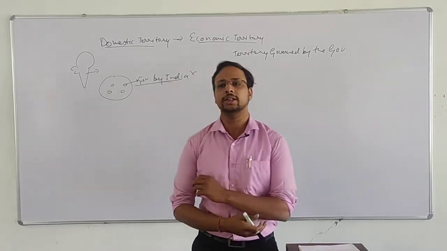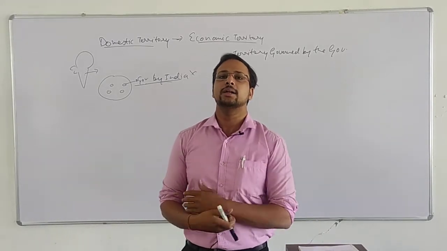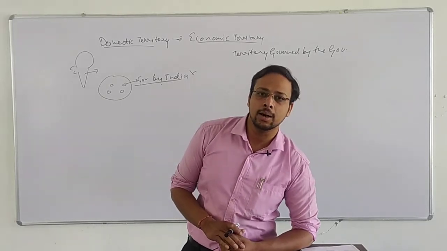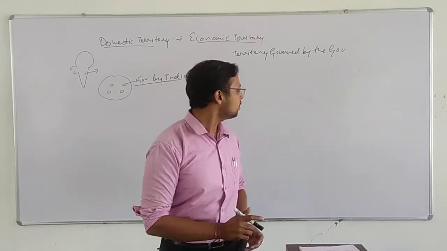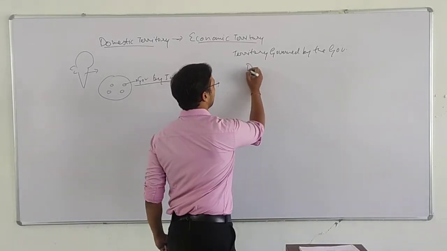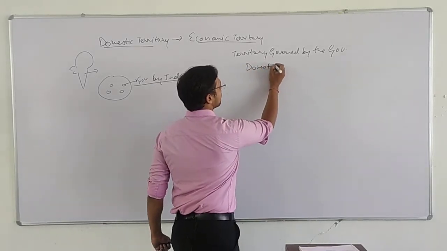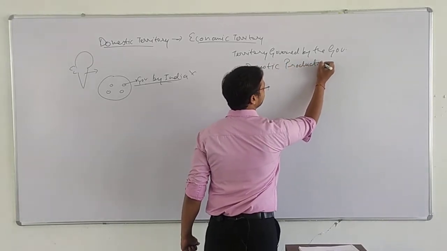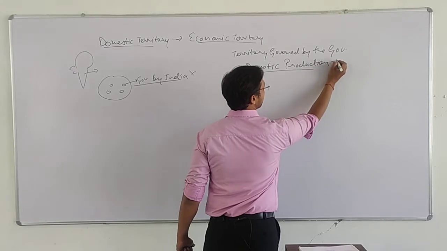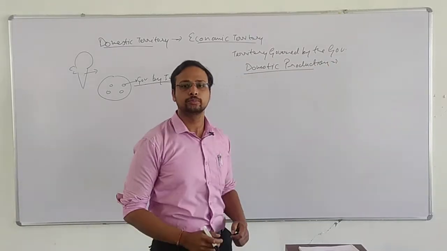Now after domestic territory, let us understand what is domestic income and national income and what is the difference between the two. So first of all let's discuss what is domestic production.